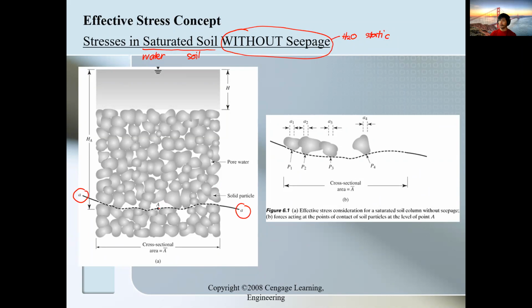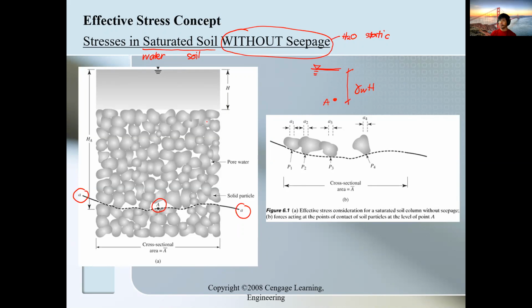So if we try to solve the stress at point A, notice that we have to go through the different layers going towards point A. Now, if you've taken fluid mechanics, and you're trying to solve the water pressure at point A, the formula you would use is gamma H, right? Gamma water times the height going to a particular point.